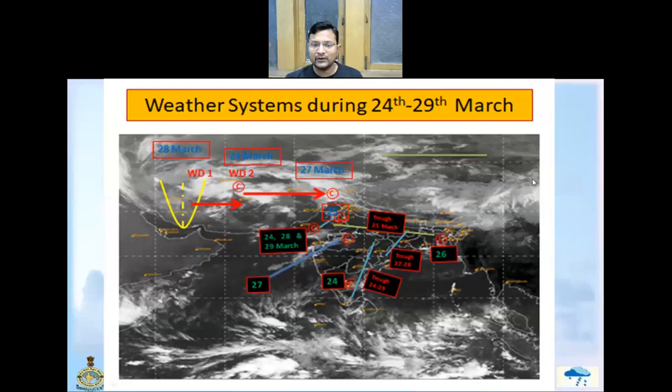And an east-west trough was seen on 25th of March, which runs from northeast Rajasthan up to the eastern parts of Bangladesh across UP, Bihar, and West Bengal. And on 24th of March, a cyclonic circulation was seen over Rayalaseema.